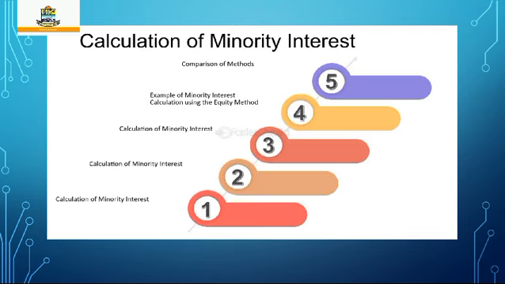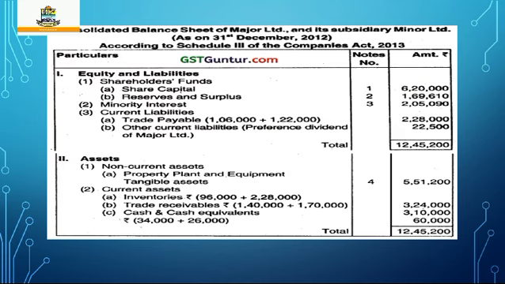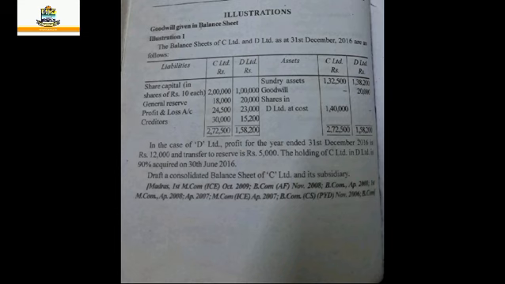Next, we will see the steps in the calculation of minority interest with an example. Before going into the example, let's first see the balance sheet as provided by the Companies Act 2013. This is the consolidated balance sheet of the holding company and subsidiary company. In this balance sheet there are two columns, equity and liabilities, and assets. In equity and liabilities, the minority interest treatment is provided in the second column. Minority interest will be calculated on the following basis. So this is the following sum.